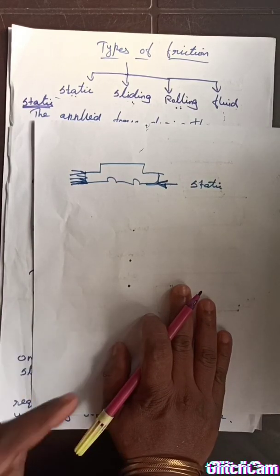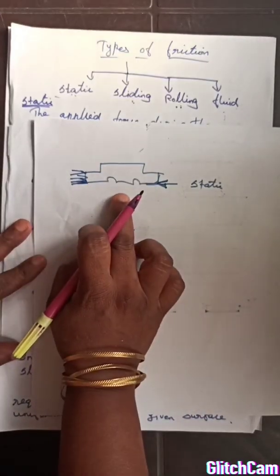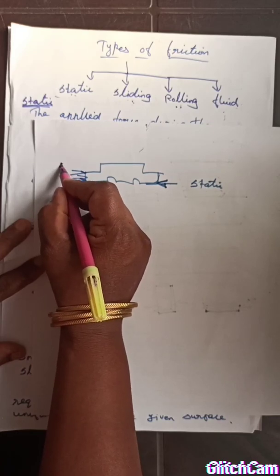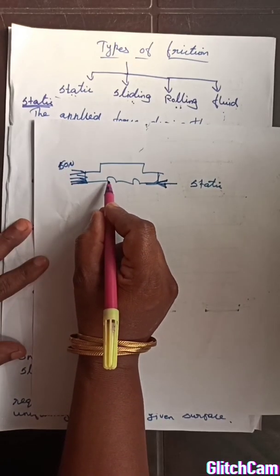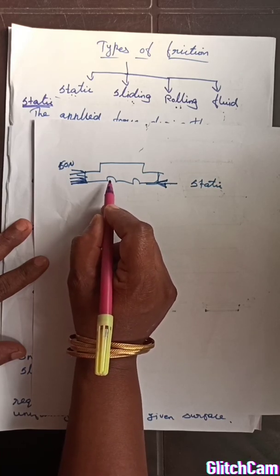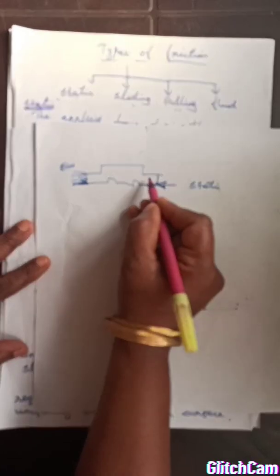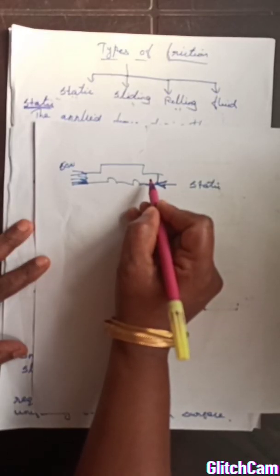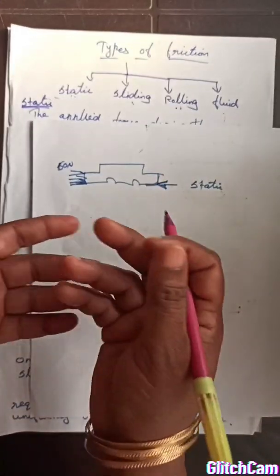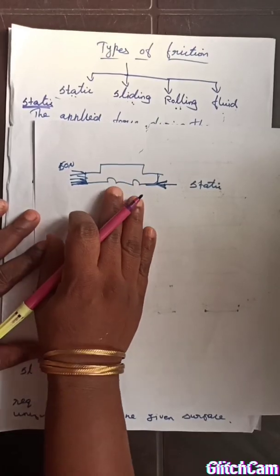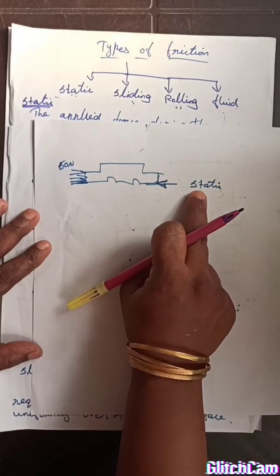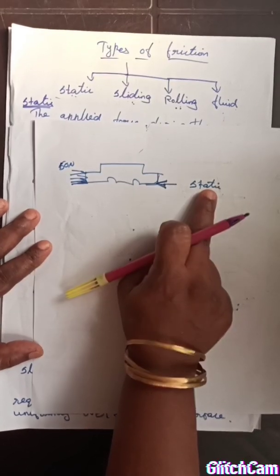Okay, once again listen carefully. If a car has a starting problem, then we apply a force. Imagine we are applying 50 Newton force, but still there is no change in the position of the car, or the car is still at rest. That means the same 50 Newton force is acting in the opposite direction. That way they cancel each other. If they are in opposite directions, the resultant force is 0. Resultant force 0 means there is no net force acting, so there is no movement. So that force is called static friction.